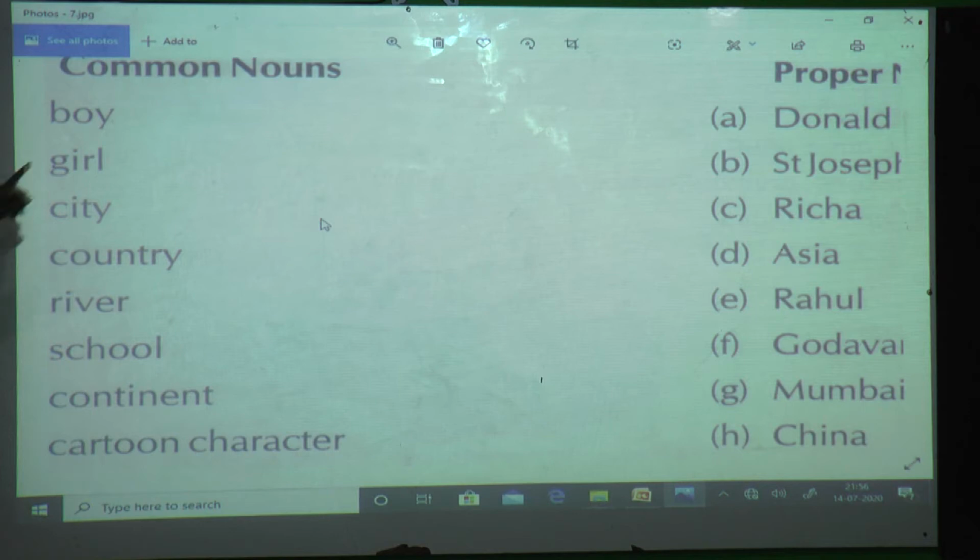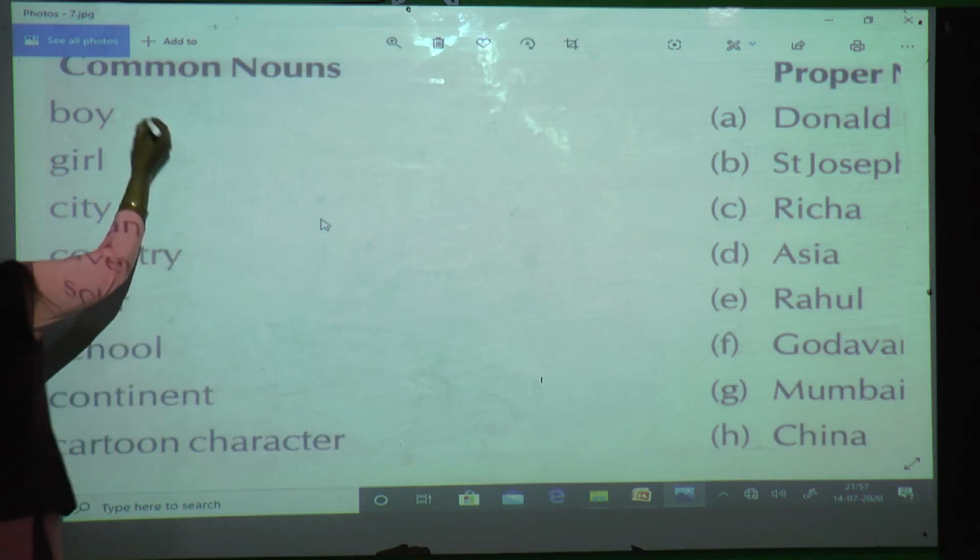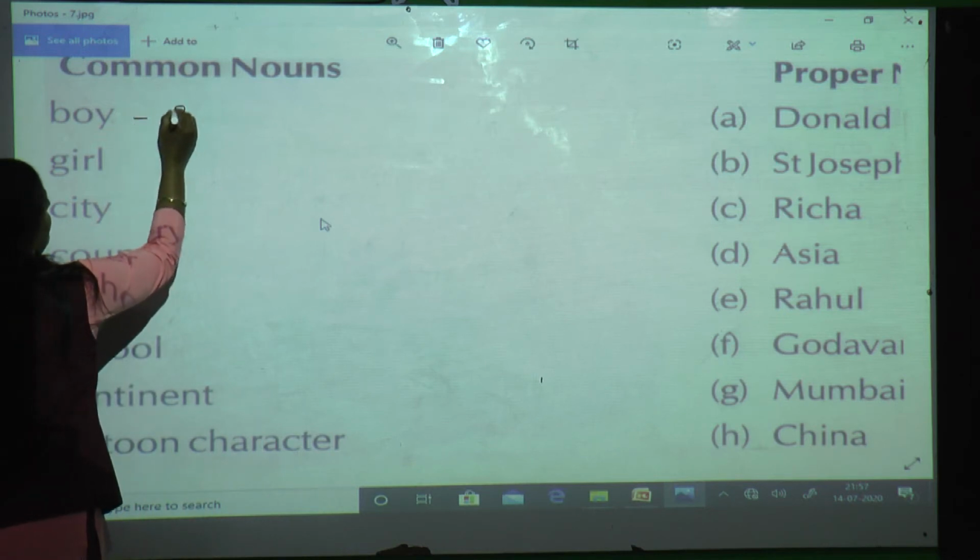So I am going to write only E here. In your book, afterwards when you finish, you have to match it with a scale. Ready, students? Yes. So first one is boy. Just see in proper nouns, what is the answer? Yes, Rahul. So you also write E here.